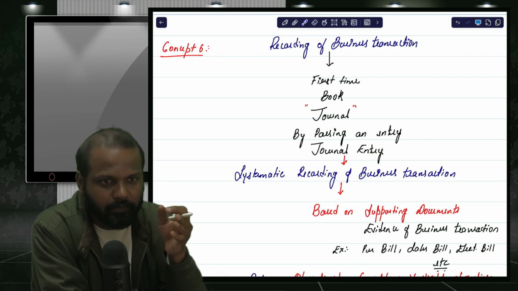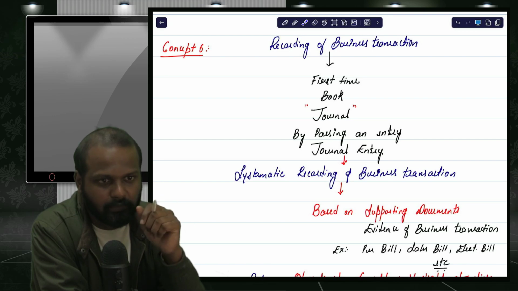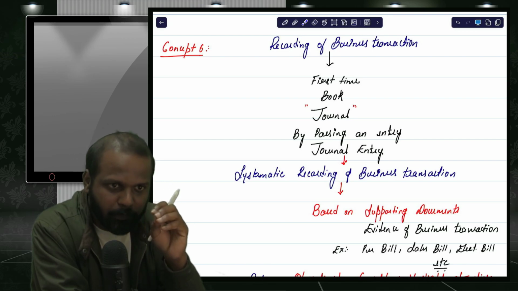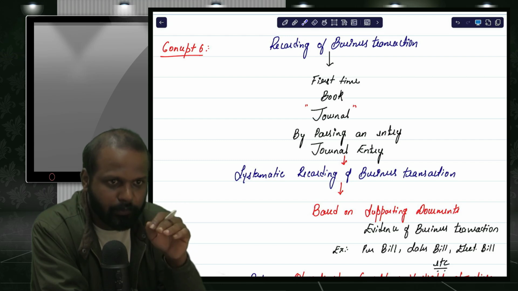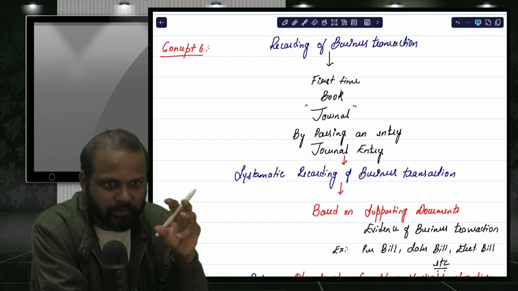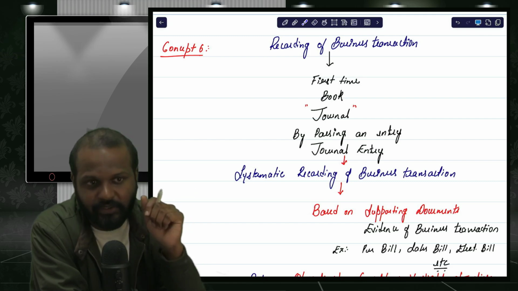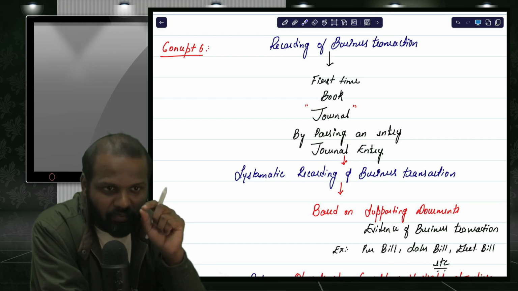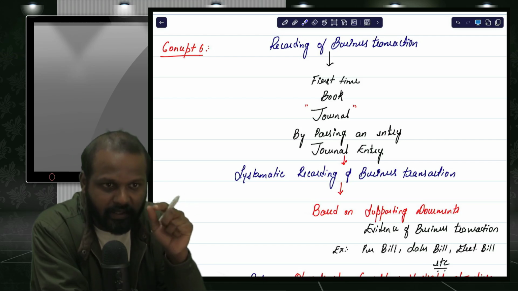See, you might have observed in some petty shops, small shopkeepers. Even those people record the transactions in a book, in a small diary or in some notebook. But the way they record the transactions is unsystematic.